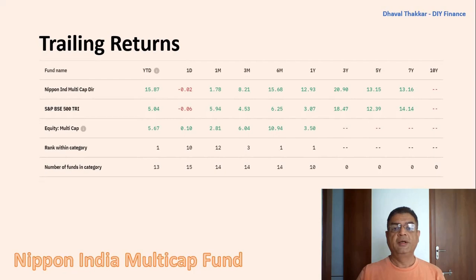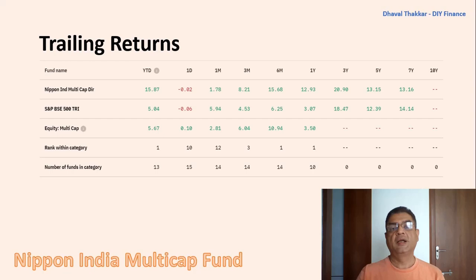On comparing the trailing returns for 7 years, 5 years, 3 years, 1 year and less, it is most of the time able to beat the benchmark index. The category of multicap has been formed after September 2020 only. Hence, category average of 3 years and more is not available. Here, Nippon India Multicap Fund is able to easily outperform the category for the period 1 year and less. Hence, regarding the trailing returns, the fund's performance has been good.